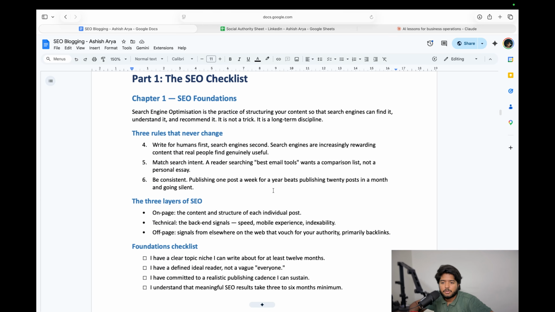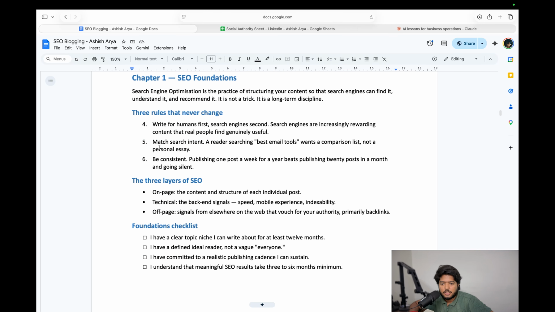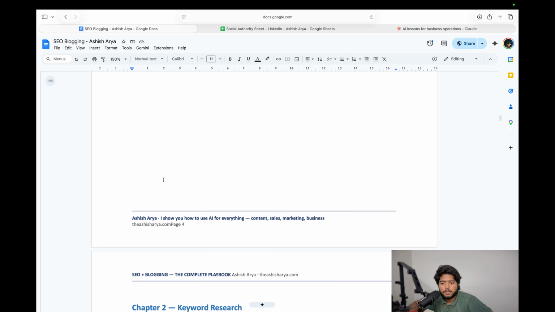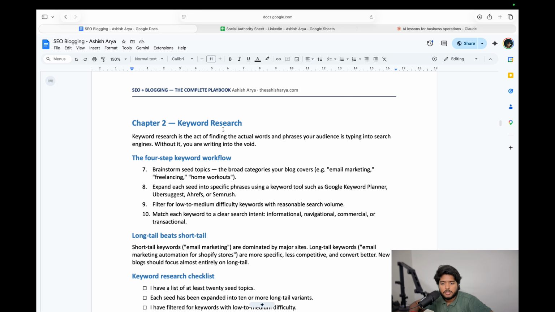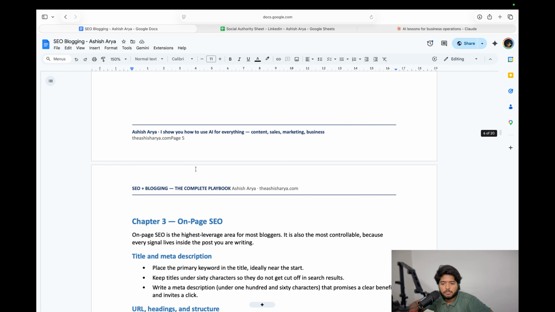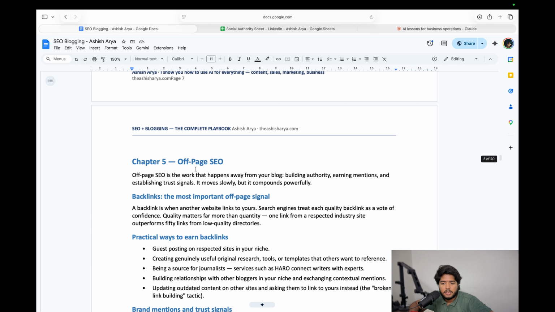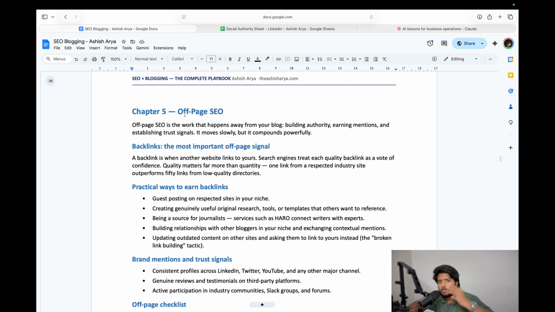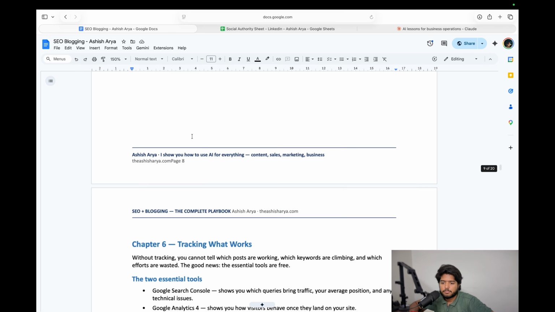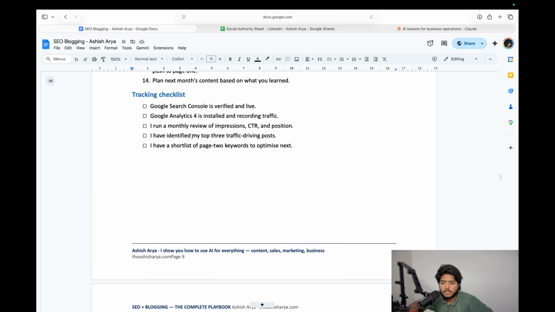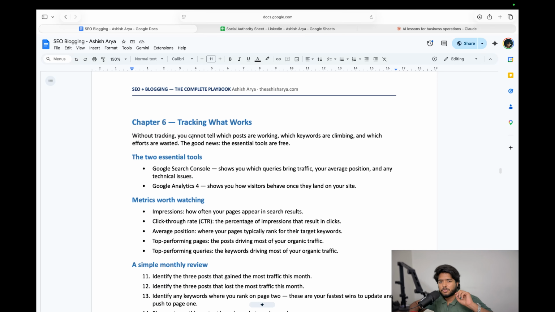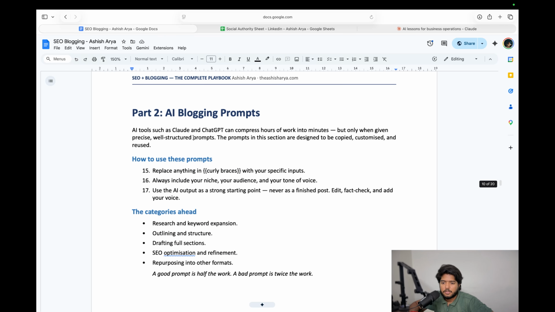Now the SEO checklist. These are the rules, the layers you need to be aware of: keyword research, on-page SEO, technical SEO, and off-page SEO. I've covered all three important pillars. Then these are the tracking setups you can use to check what is working and what is not. Now part two, which is most important: AI blogging prompts.